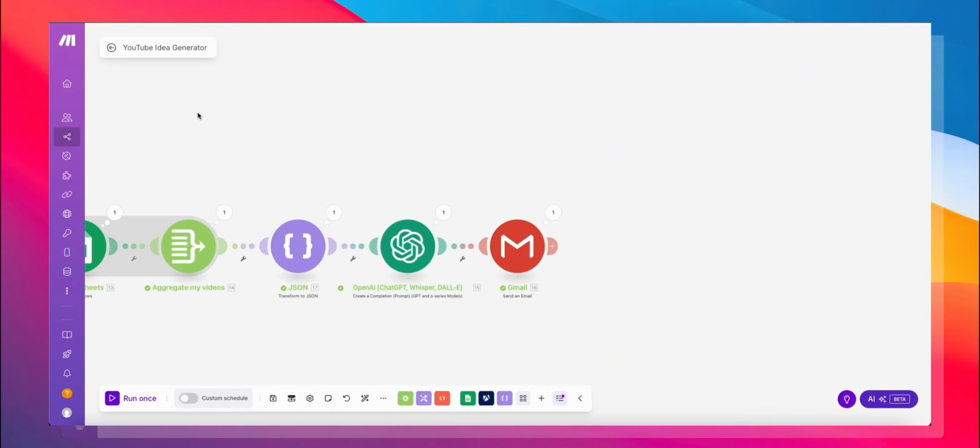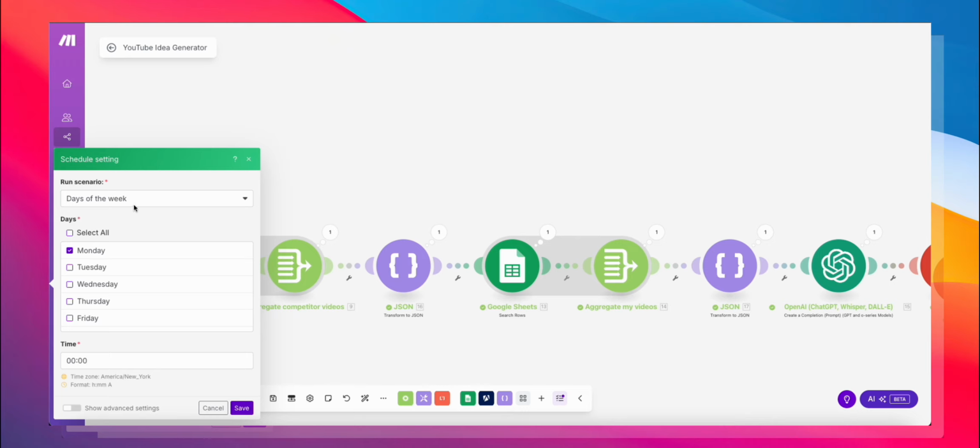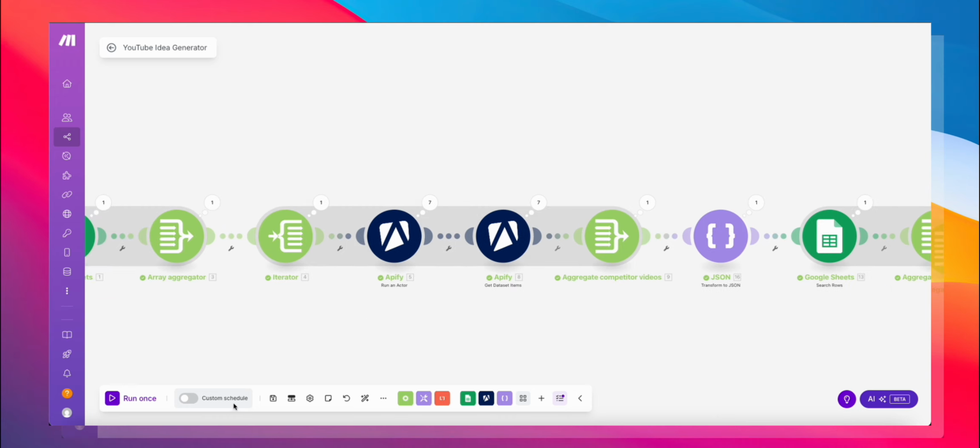So this is the entire automation. And then all you could do is turn on a schedule, choose which days of the week you want this to run, what time you want it to run. And every single week, or whatever time that you set, you will get a fresh set of new ideas for your YouTube channel.